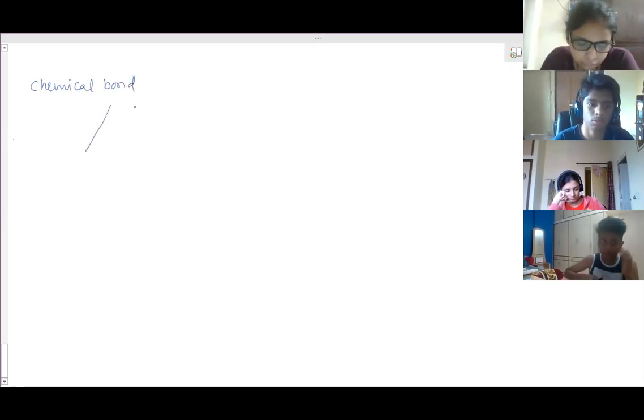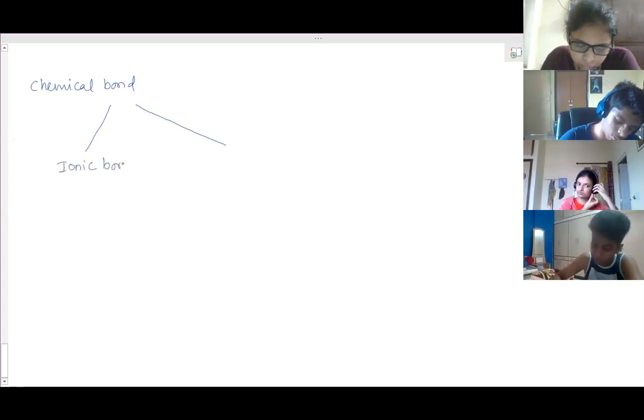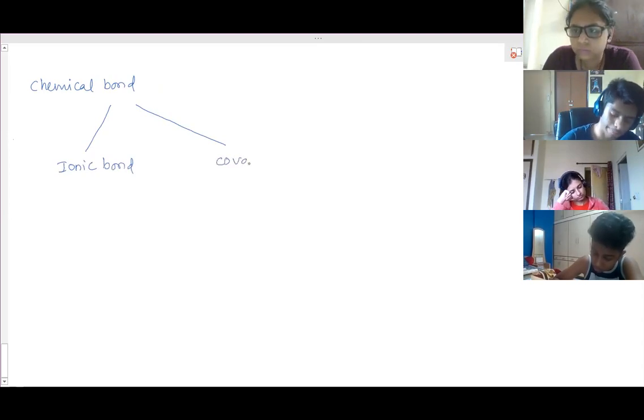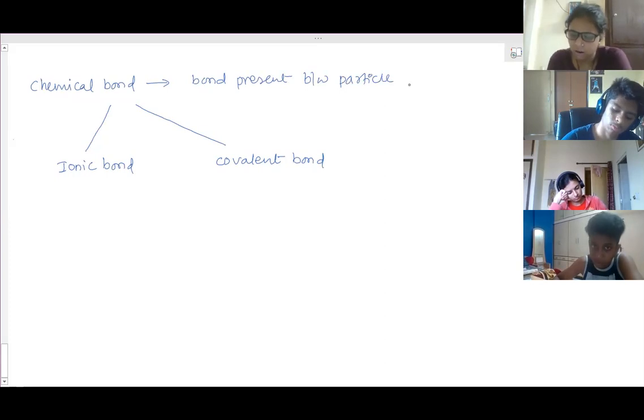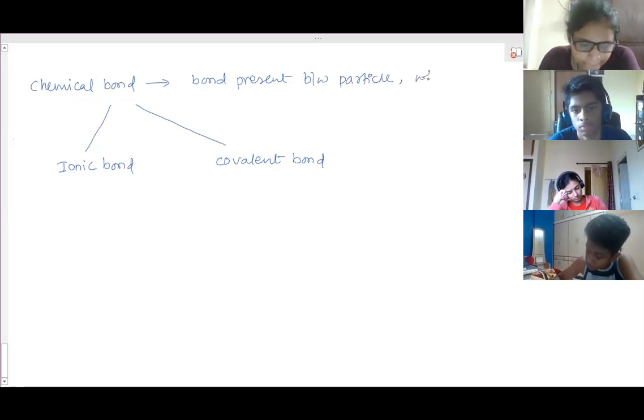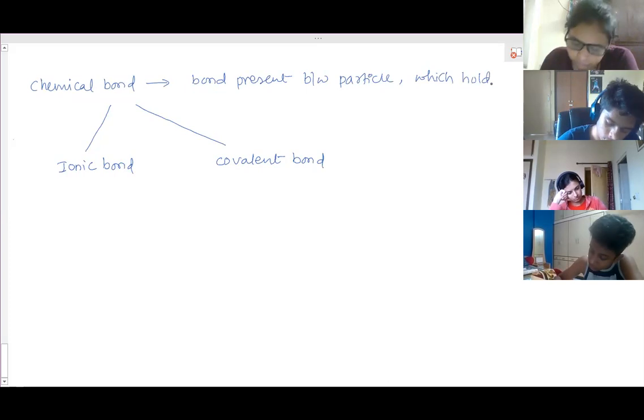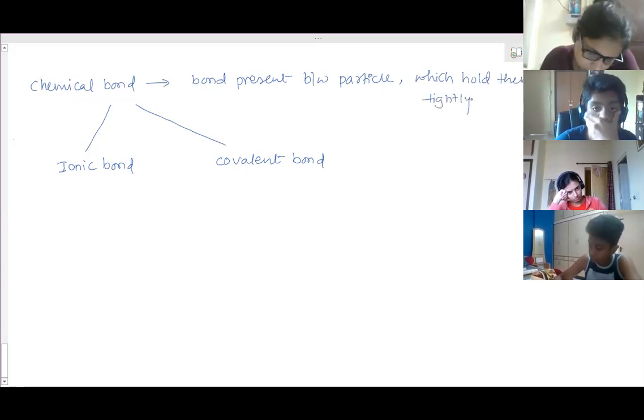There are two types of chemical bonds. One is ionic and the second one is covalent. So chemical bond, the bond present between particles which hold them tightly. So that is ionic bond.